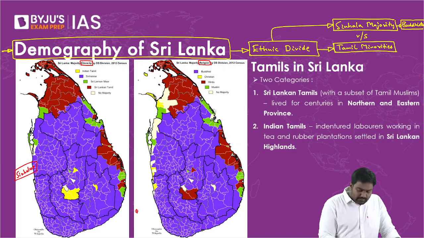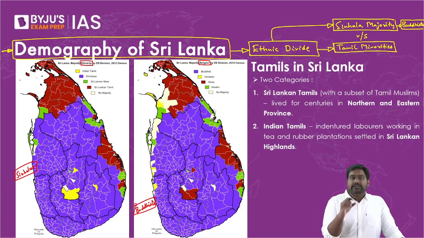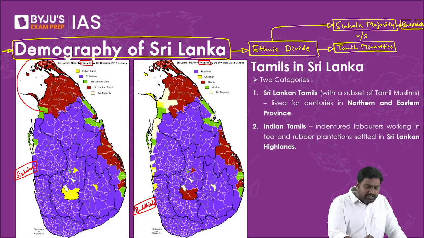That's where you find the Sinhala Buddhists. You can see how they are the majority community, found all across the country. The Tamil minorities, on the other hand, are concentrated in certain parts of Sri Lanka. Can you see this region, the northern province? The northern province of Sri Lanka. This is where you have the Jaffna Peninsula.